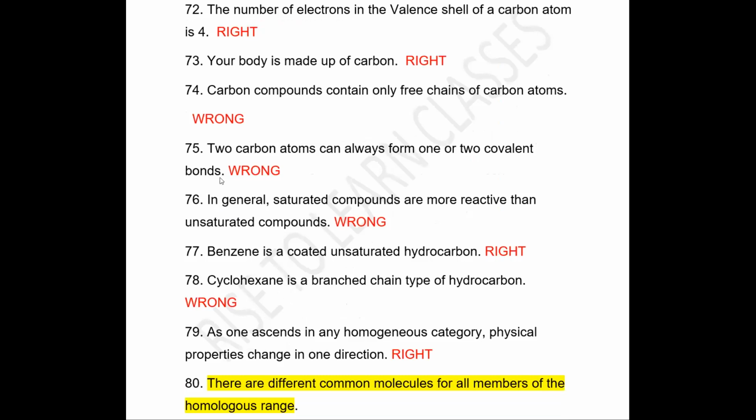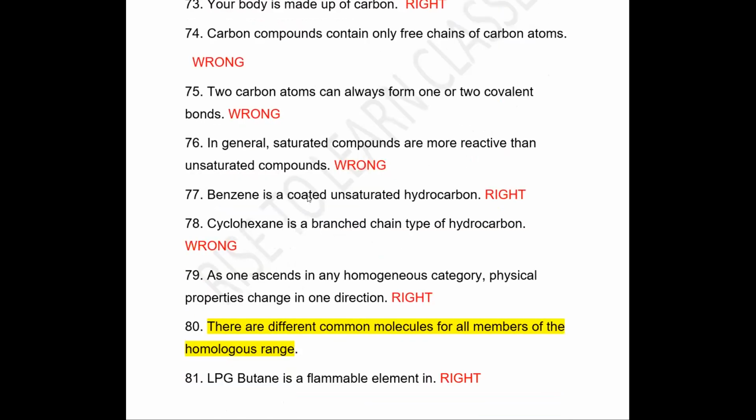Next question is, carbon atom is a valence, it is tetravalent. So it can make bonds with 4 carbon atoms or 4 other atoms. Next is, in general, saturated compounds are more reactive than unsaturated compounds. Wrong. Benzene is called unsaturated hydrocarbon. Yes, benzene contains alternate single and double bond. If double bond is there, it is an unsaturated compound. So the statement is right.